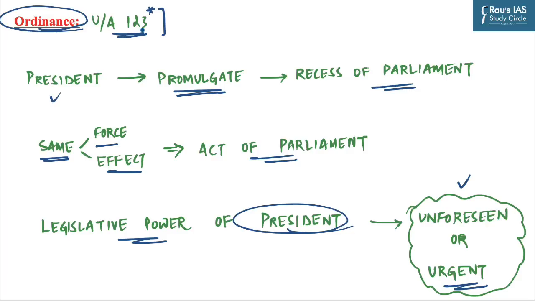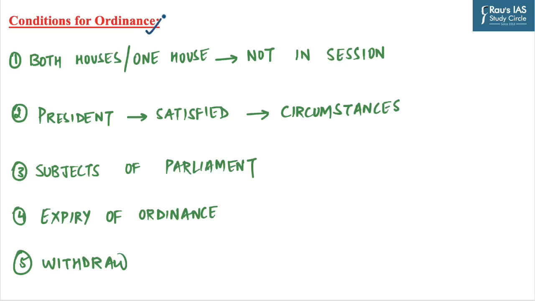Now we will see the conditions under which an ordinance can be made. The President can promulgate an ordinance only when both houses or one house is not in session. Further, an ordinance made when both houses are in session is void. Thus, the power of the President to legislate by ordinance is not a parallel power of legislation. So this is the first condition. The second is that the President can make an ordinance only when he is satisfied that circumstances exist that render it necessary for him to take immediate action.